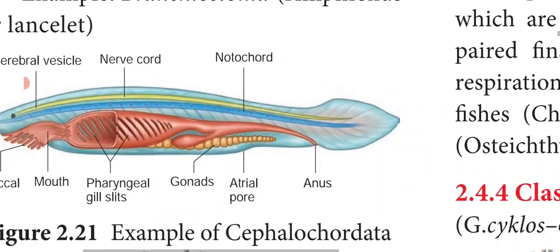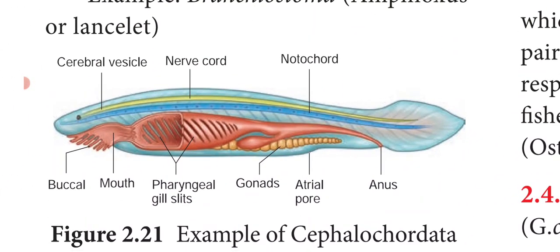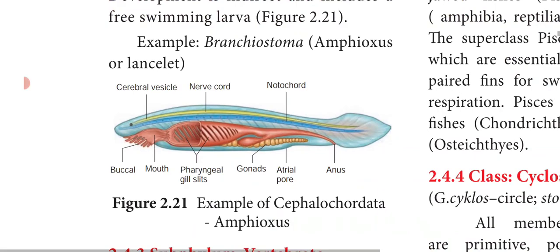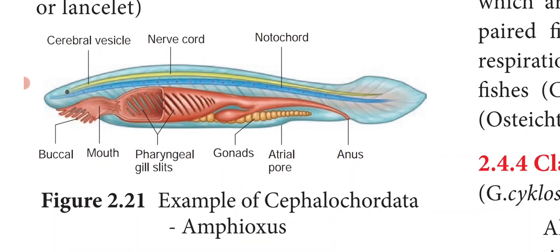Here you can see that cephalochordates possess the notochord from the anterior, that is from the head region, till the tail region, and the nerve cord is also present, and pharyngeal gill slits are present. So the unique features of Cephalochordata are that they possess the notochord from head to tail region, and all the chordate characters, that is notochord, nerve cord and pharyngeal gill slits, throughout their life.